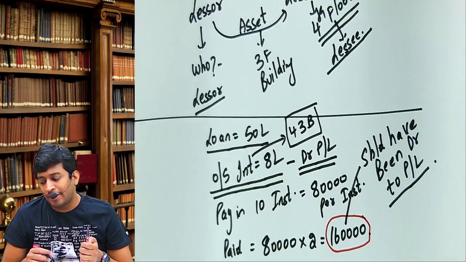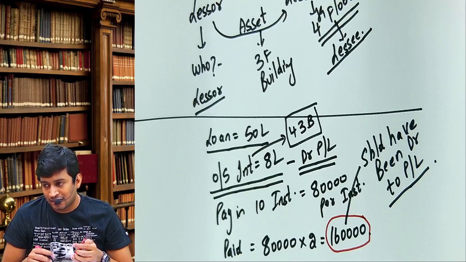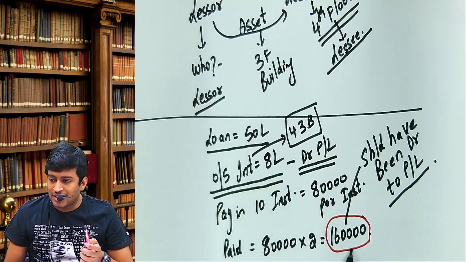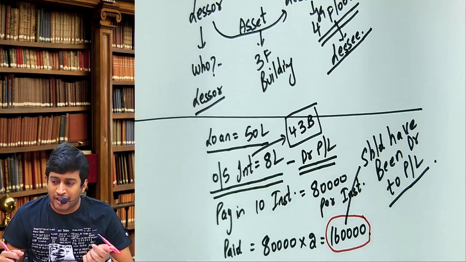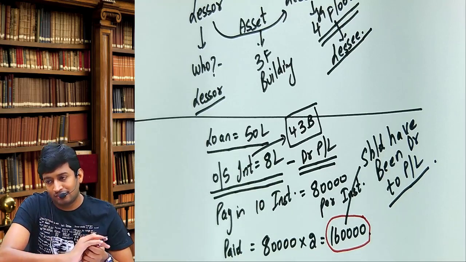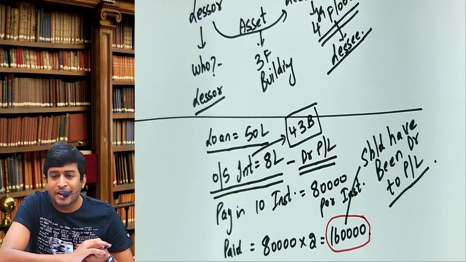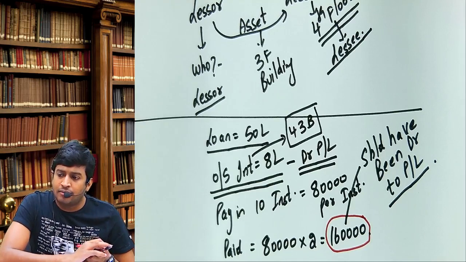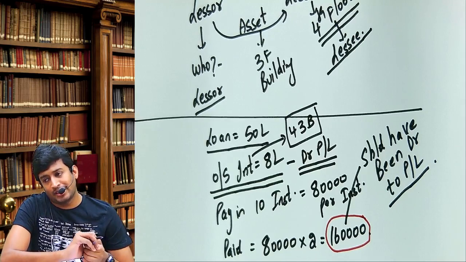But how much did I debit? 8 lakhs. I should have debited how much? 1.6 lakhs. How much extra did I debit? 6.4. That will be added back. 6.4 will be added back.